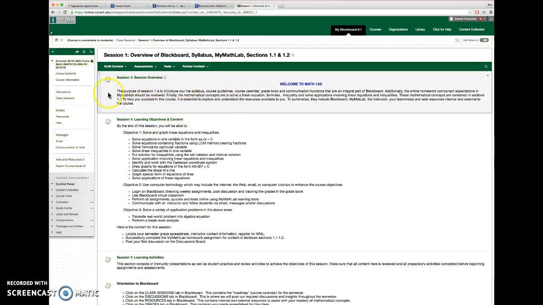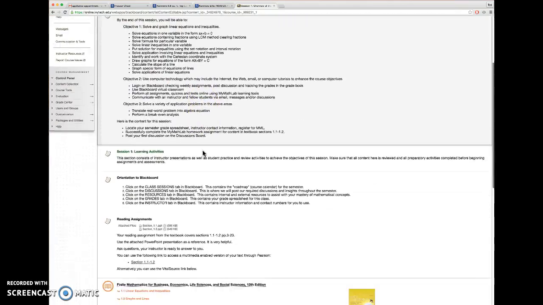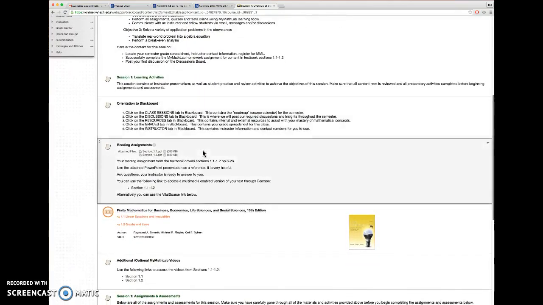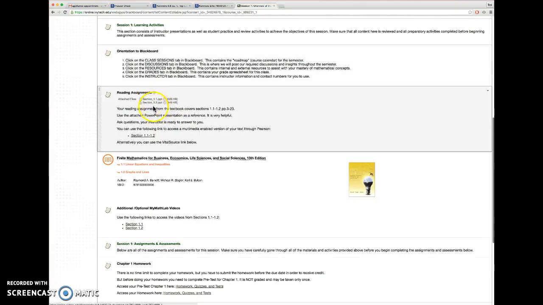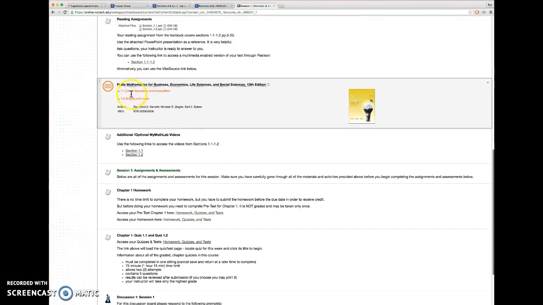Okay, so what we have is the overview. It talks about everything that you're going to be learning. And then if you go down, there's an orientation to Blackboard. There's reading assignments. You can open up these 2 PowerPoints and it'll go through the notes of what this section is on. All right, since there's no lecture in this class, this is the lecture that you would have. And there's also a link to the actual book if you want to read through that.